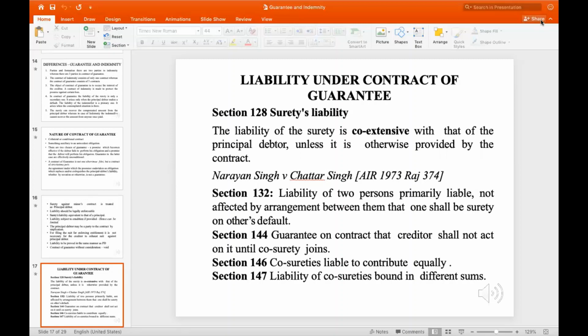Next, the question that arises very specifically is the liabilities of the sureties, who are duty bound in different sums. What does it mean? Any liability that has been owned up has to be dealt with in a proper case and in a proper manner.